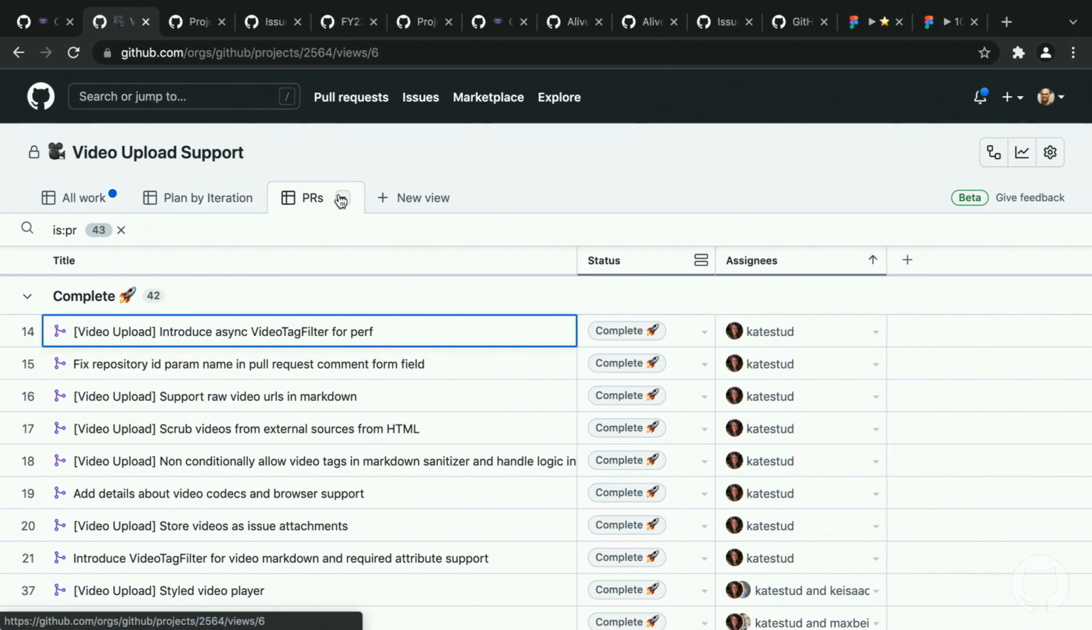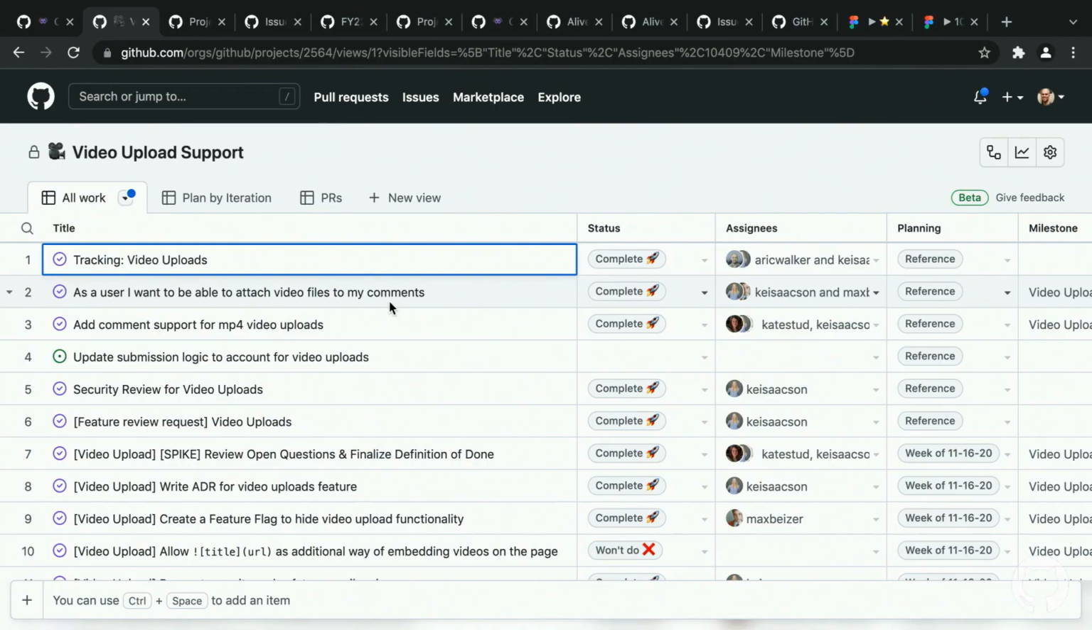The other thing they did is they put all of the PRs in one of the views. And when I talked to them, the way they were using this is to understand, hey, what needed to actually be reviewed and just accelerate their review times overall. So I think it's amazing. Not only that, let me just go to all work.